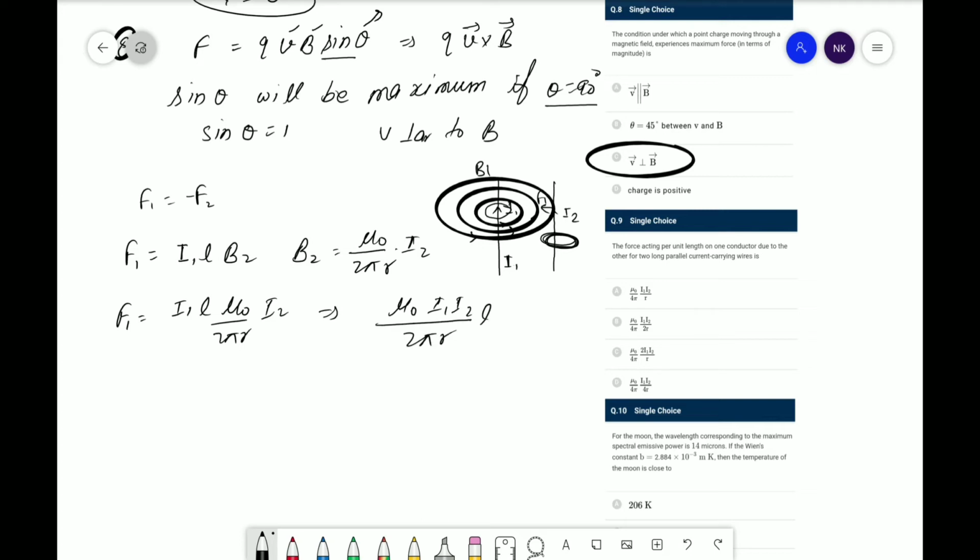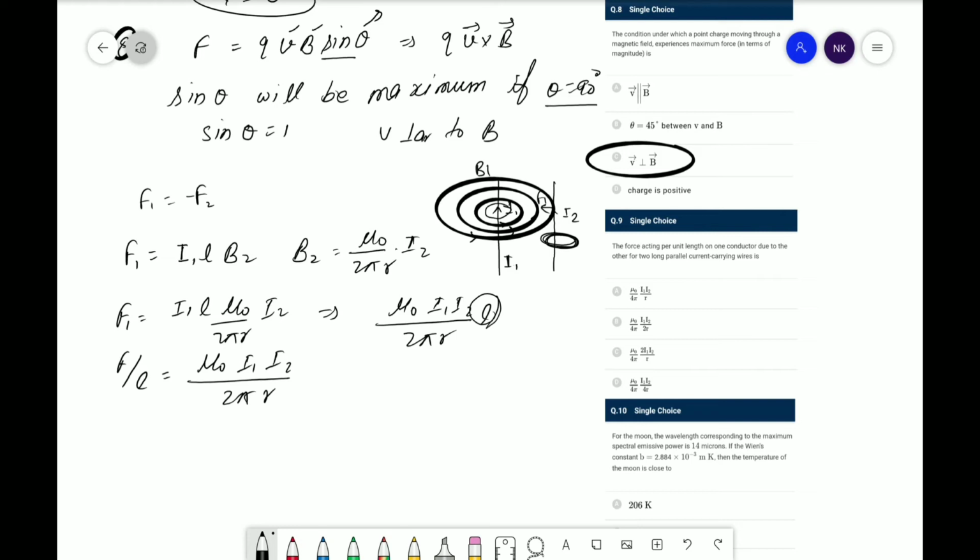Therefore, force per unit length, since F1 and F2 are equal and opposite in direction, F by L means force per unit length, will be equal to mu naught I1 I2 divided by 2 pi R. But if we look in the question, everywhere is 4 pi.